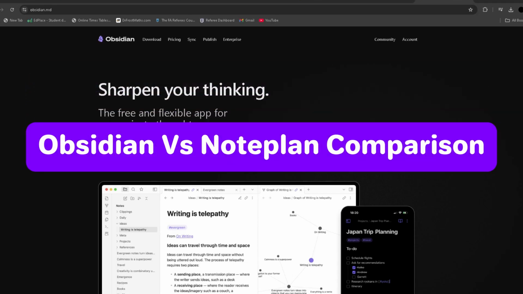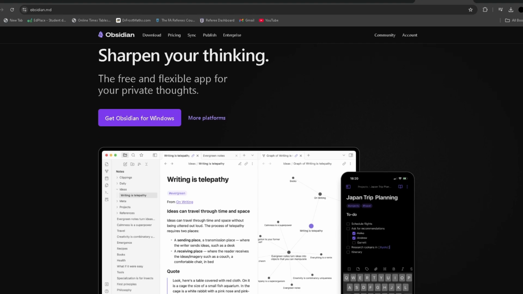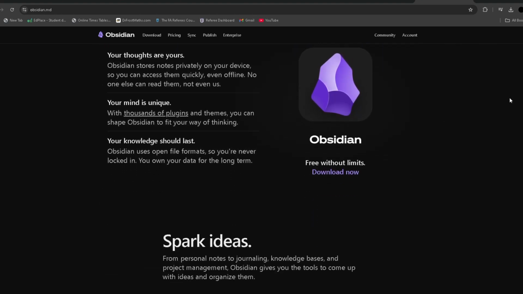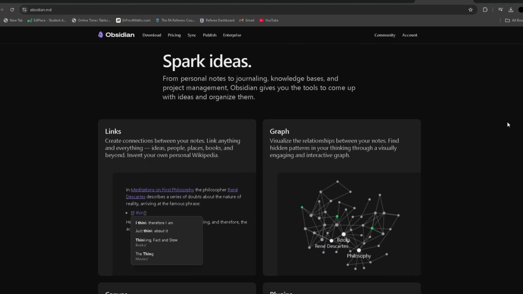In this video, we will compare Obsidian versus Noteplanner. Obsidian is a powerful knowledge management and note-taking app that has a unique approach to organising information. It's built around the concept of linking thinking, allowing users to create a network of interconnected notes. These notes are stored in plain markdown files, making them easy to access, back up and export.